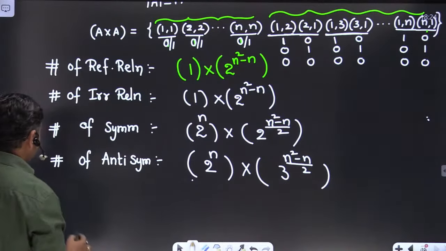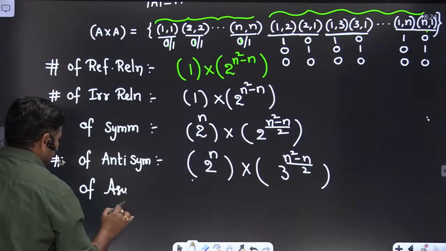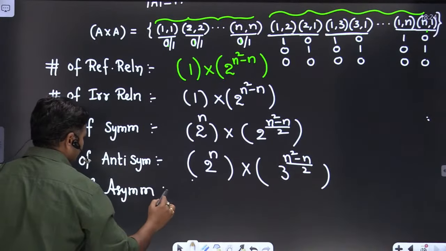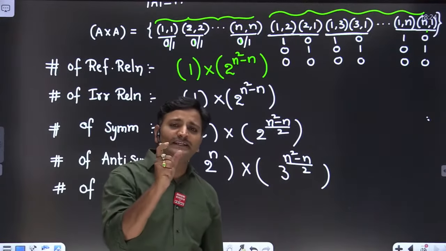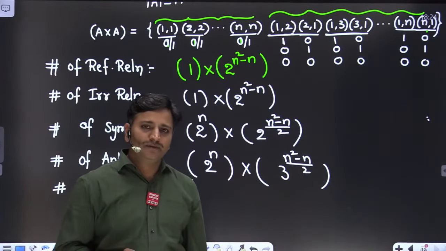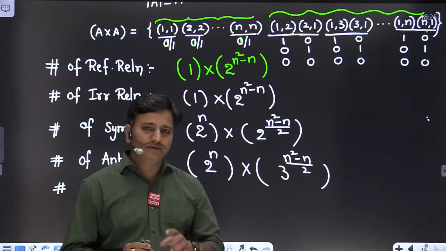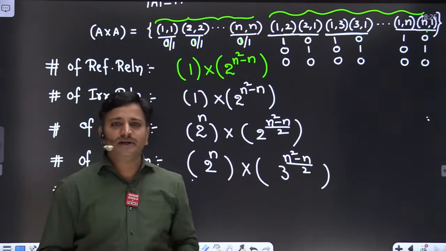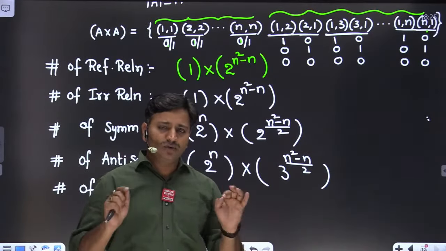After antisymmetric relation, friends, what do we have to discuss? Number of asymmetric relations. Tell me, friends, what is the golden rule that I explained for asymmetric relations? For every relation I explained one golden rule in the class, right? What is the golden rule? Friends, whenever we talk about asymmetric relations, all diagonal elements are compulsorily absent. It is a golden rule you have to remember.